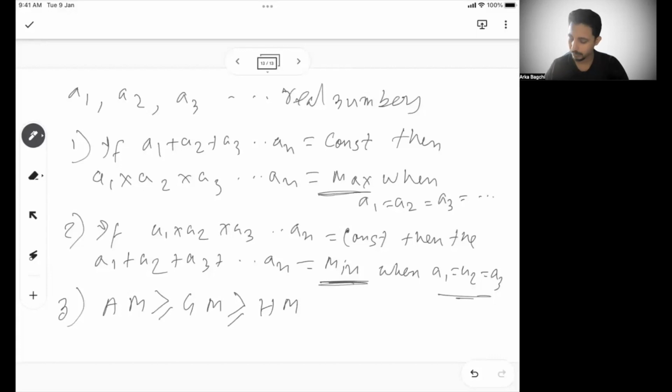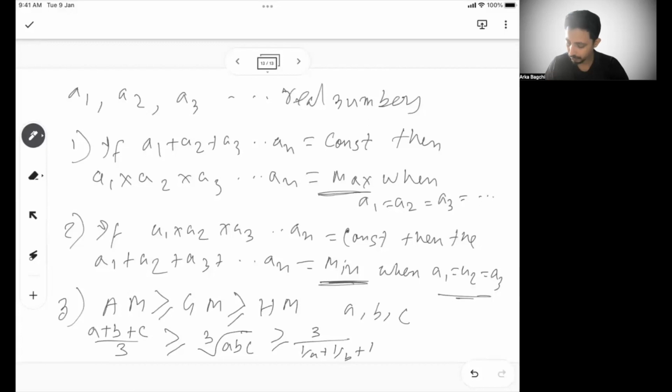But for now, let's say there are three numbers A, B, C. Their arithmetic mean is A plus B plus C by 3, which is nothing but their average. Geometric mean is the cube root of ABC. And harmonic mean is 3 by 1 by A plus 1 by B plus 1 by C. So AM greater than GM greater than HM for all possible cases.